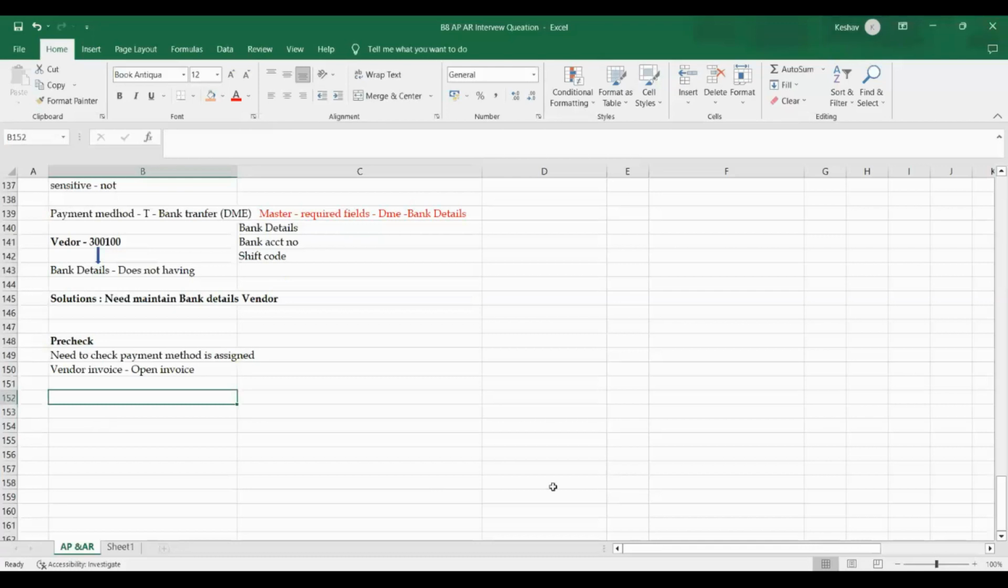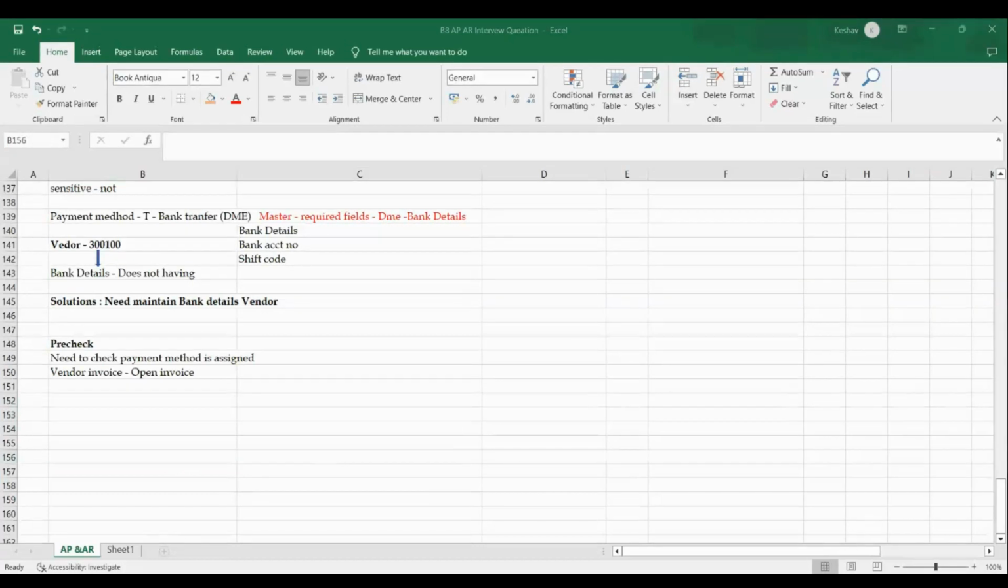Any other questions actually? Yes, go ahead. Sir, sometimes we are getting an error like 'no valid payment method found'. What is the solution for this?